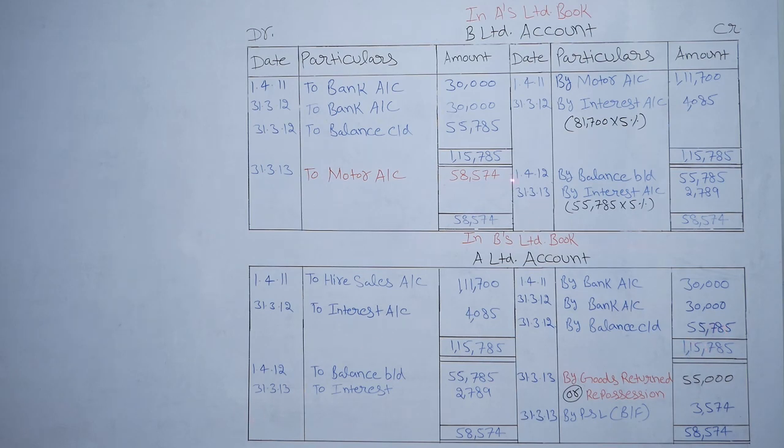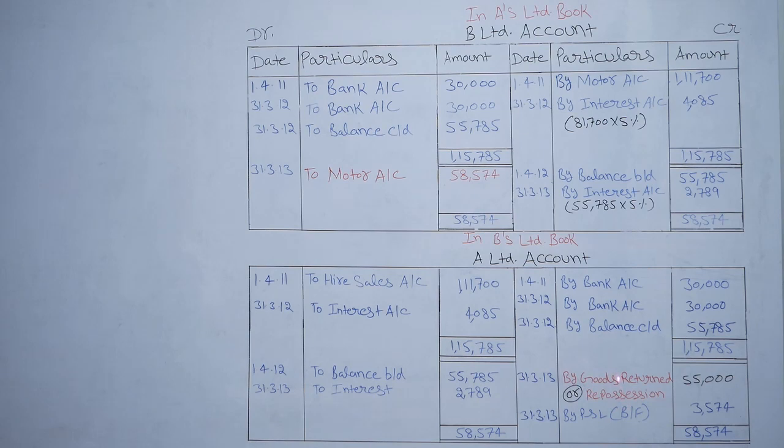Next, on 1st April 2012, by balance brought down 55,785. On 1st April 2012, to balance brought down 55,785. So by interest, to interest 2,789.